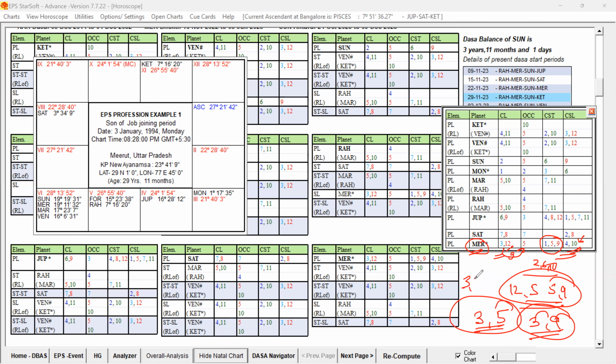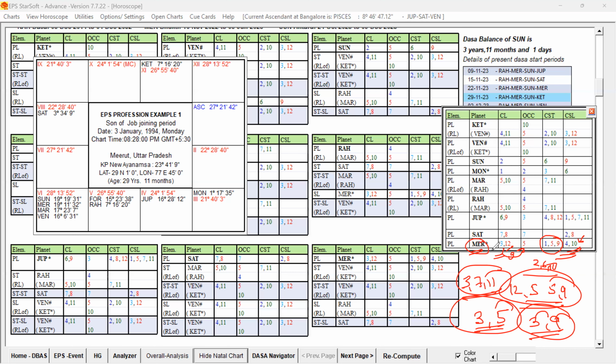Similarly, 7th house and 11th house. These 3, 7, 11, what is this? Kama trikon. 3, 7, 11 is kama trikon. This kama trikon is always good to the Lagna for both the personal and the professional life. That you have to keep in mind. And 1, 5, 9 is in general good to the Lagna prospects, and when it is connected to the favorable 2, 6, 10 or that 10th house, it is going to be favorable for the profession also. I think you're able to understand these points.